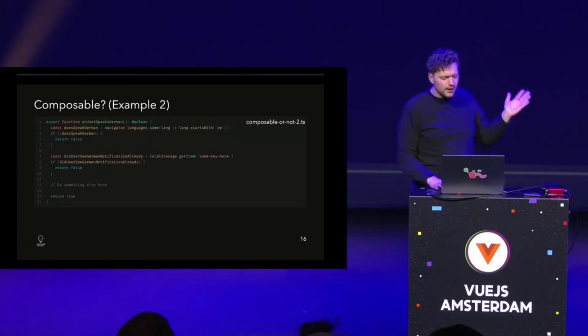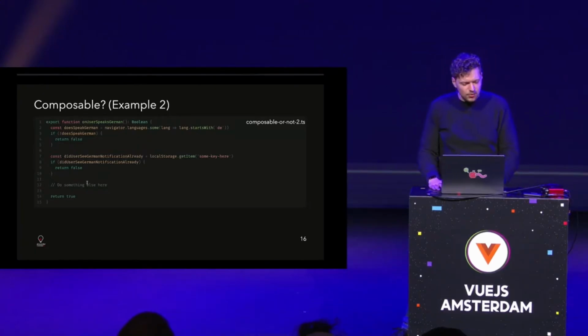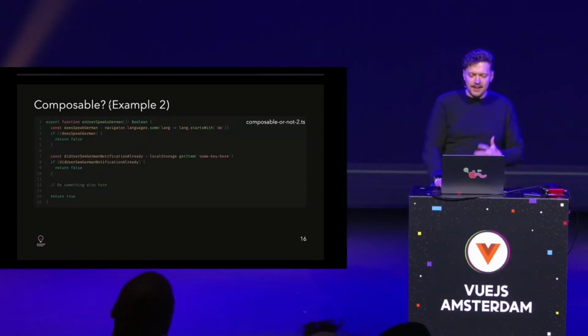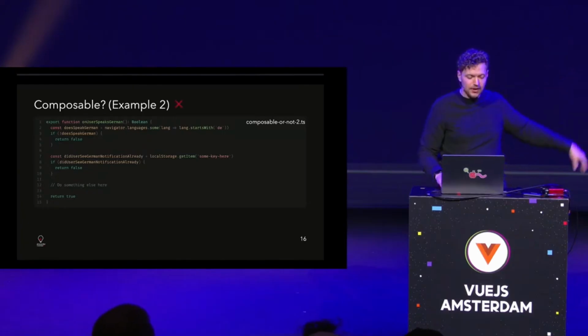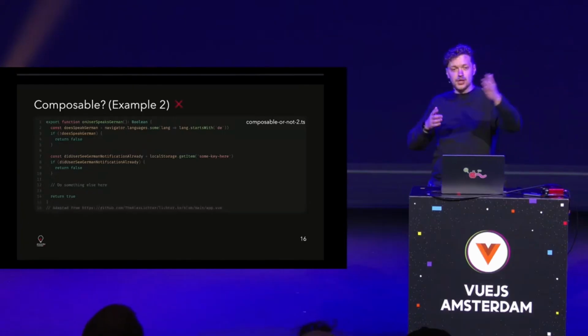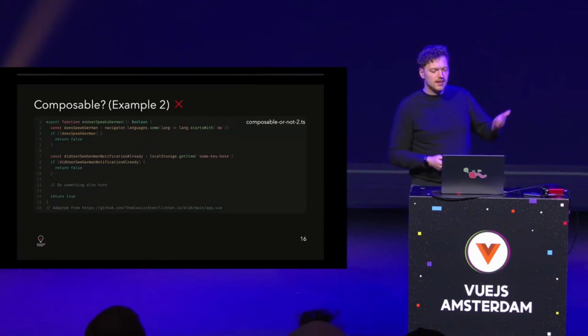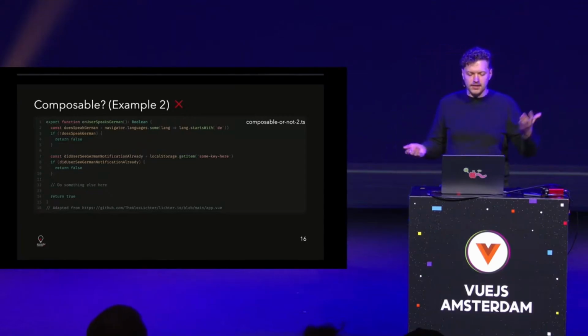And to be fair, this is a bit of a tricky one because it depends on what the something else would be here. But in that case, if it's just this part, then no, it's not a composable. We don't check any of these boxes: no lifecycle hooks, no provide/inject, no reactivity. We just query the local storage to get something and check.